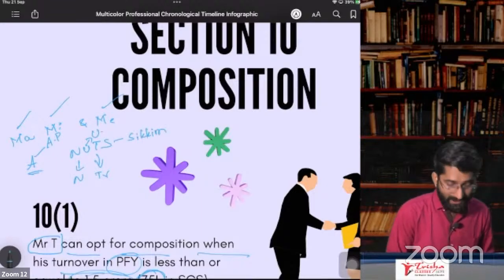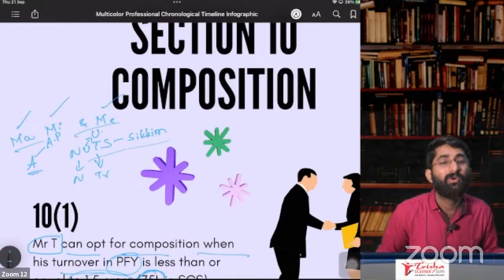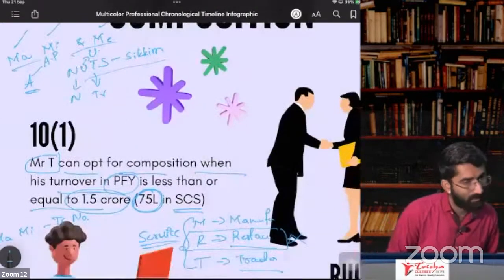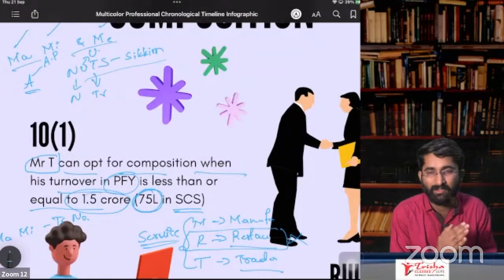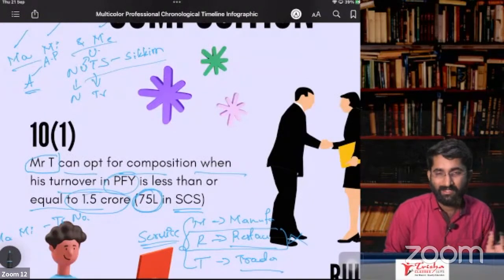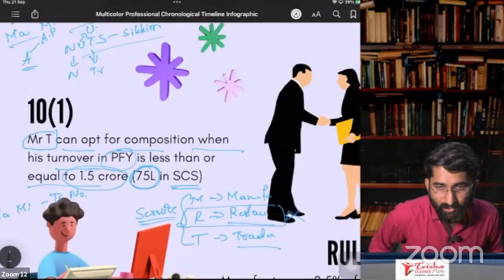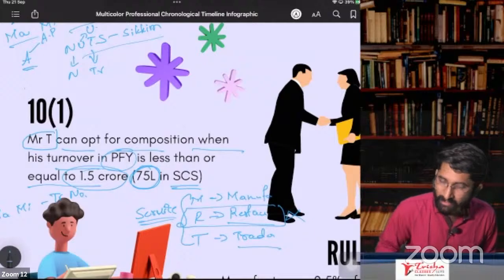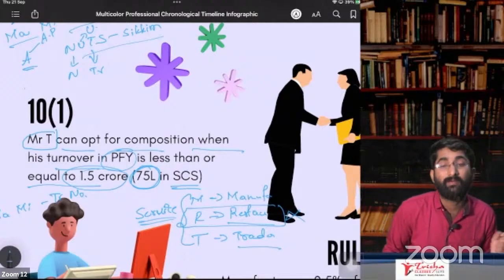So these are the states where you can go for composition, and your turnover limit is 75 lakhs, not 1.5 crore. Getting this? So this is about composition, section number 10 subsection 1, which says that if you are Mr. T, you can opt for composition. In other states, it is 1.5 crores. If your turnover is less than or equal to 1.5 crores, then you can go for composition. If you are in special category states, it is 75 lakhs.